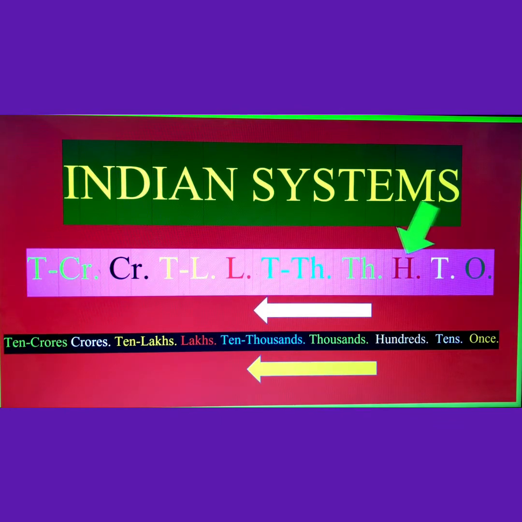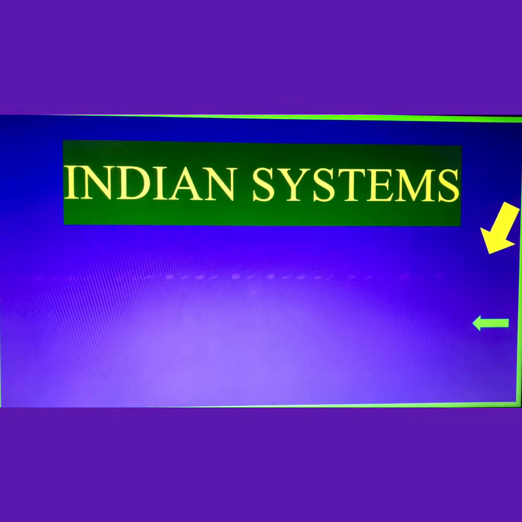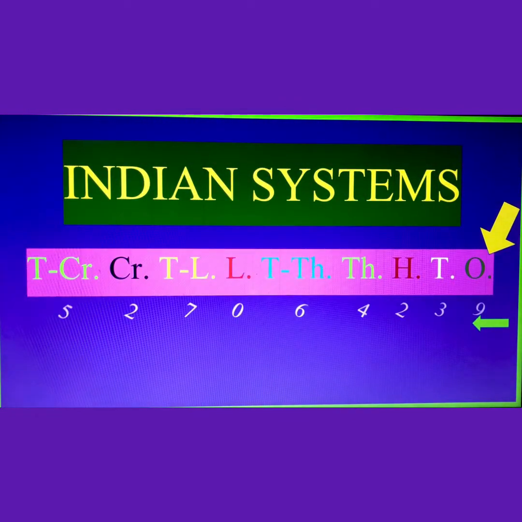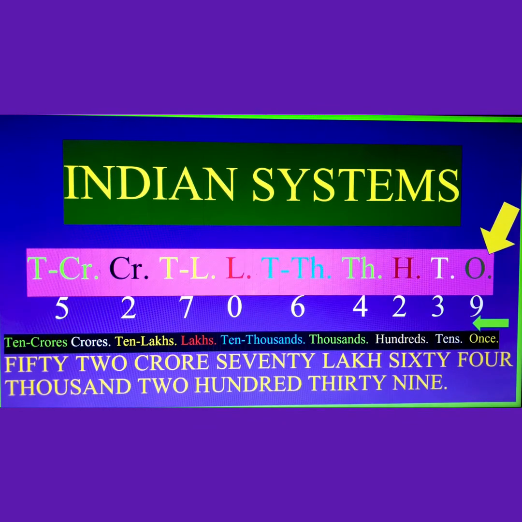Let us take one example, that is 52,70,64,239. This is the largest number. How can you read it? You will start from the right hand side, that is ones, tens, 100, 1000, 10,000, and lakhs, 10 lakhs, crores, 10 crores.